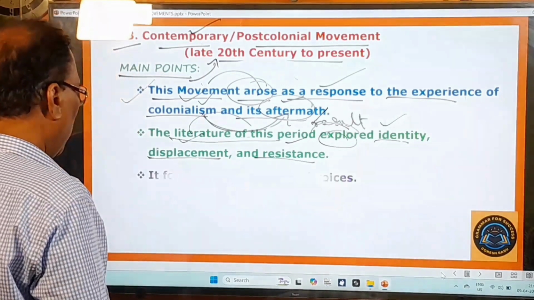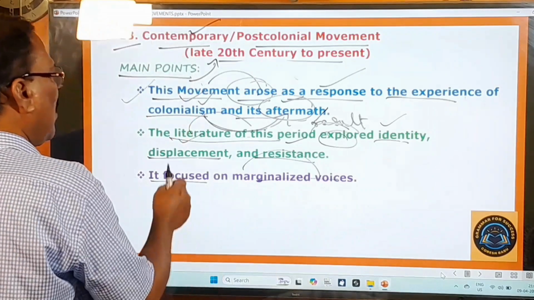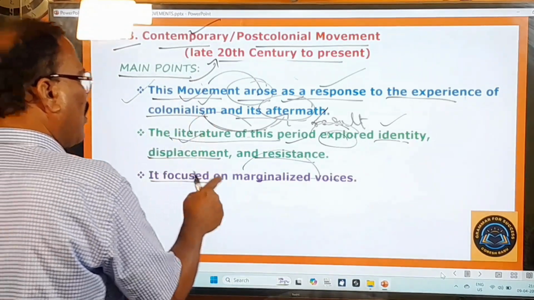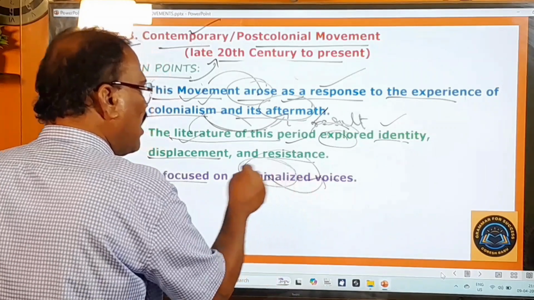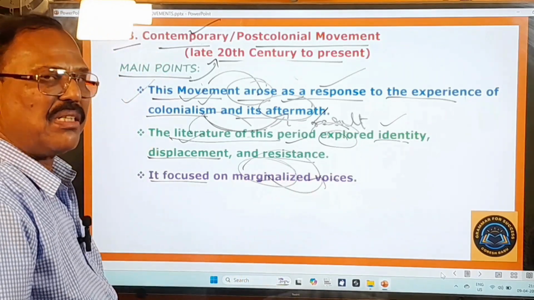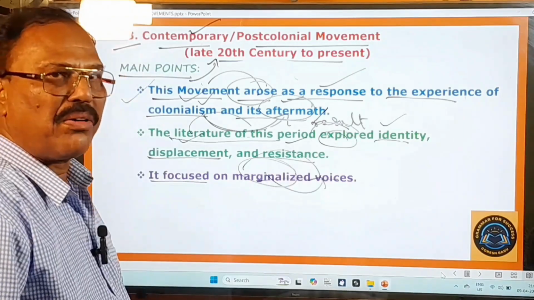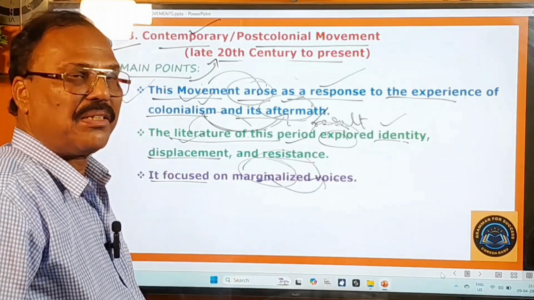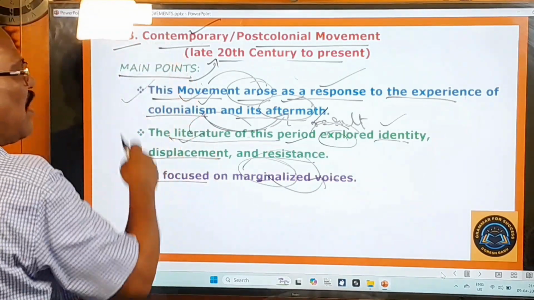Okay, and you go to the next important point. It focused on marginalized voices. So the writers of this period focused or gave importance to marginalized voices. Marginalized means neglected voices, disregarded voices. That means disregarded people. They gave importance to the neglected people of the society or disregarded people of the society. This is the thing the writers of this period did.